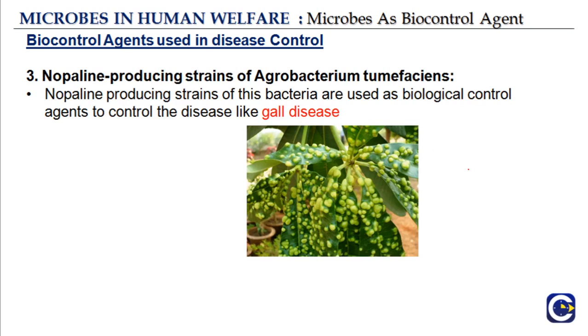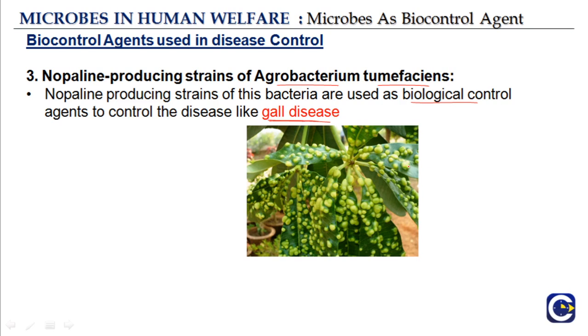The third one is nopaline producing strains of Agrobacterium tumefaciens. Okay, again a difficult name, but you have to try to remember it. So nopaline producing strains of this bacteria are used as biological control agent to control diseases like gall disease, you know. So gall disease is seen in some plants, you know, so it can be seen on the leaves, it can be on the stems, on the roots.